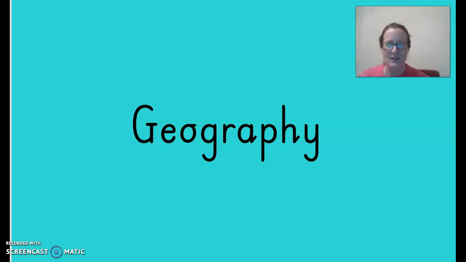So this week we've got some geography vocabulary that we're going to have a little look at in line with the maps and all the information we've been learning so far. So let's have a look.